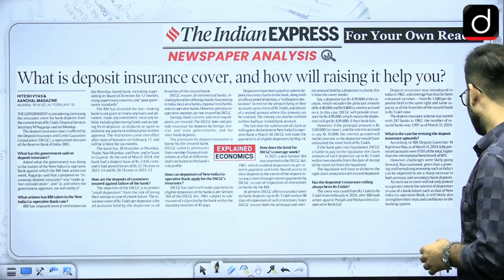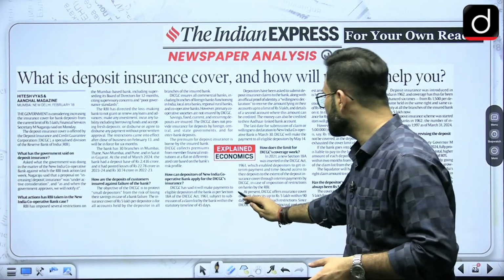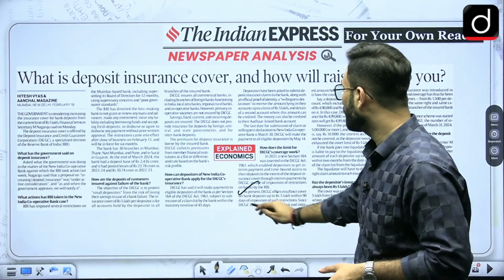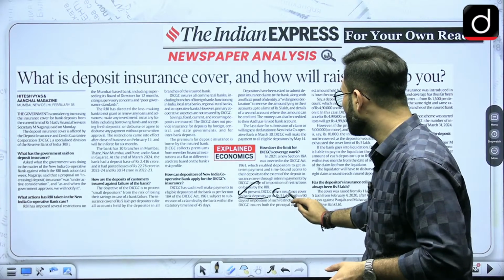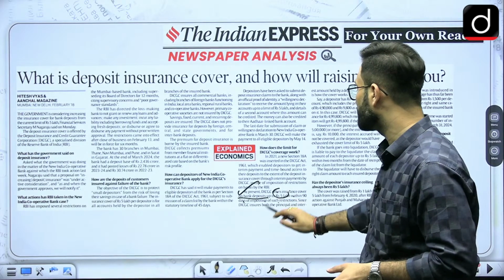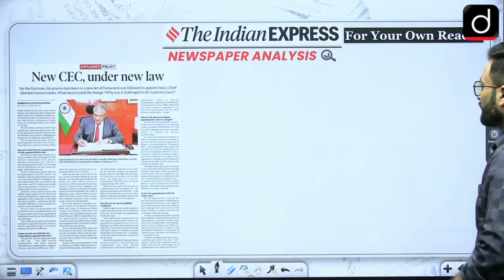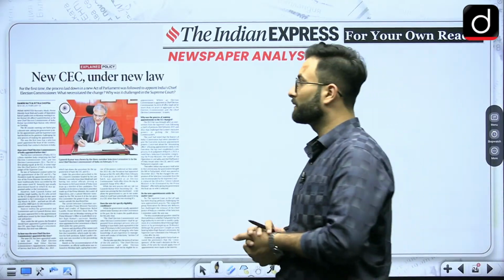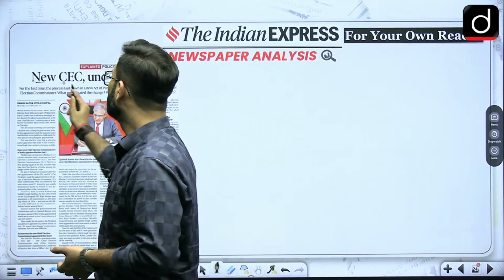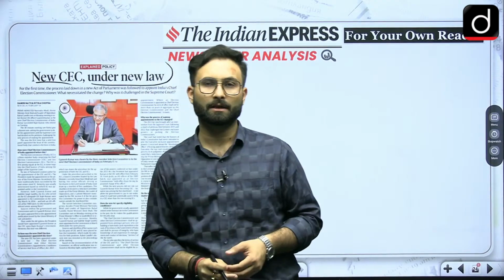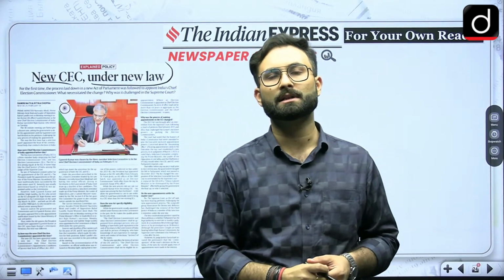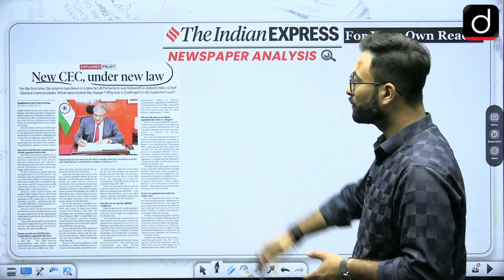Right now, at present, they offer insurance cover on bank deposits up to 5 lakhs within 90 days of the imposition of such restrictions. So a 5 lakh cover is there right now, and there is talk about increasing it. Okay, new CEC and the new law. We have already talked about the appointment of the CEC, and the law for that appointment, so you can go through this article.